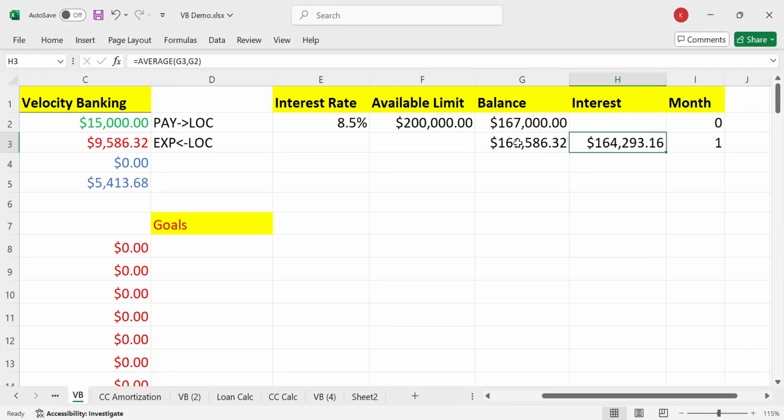And then you might be like, oh my goodness, the interest is 164 grand. No, it's the average daily balance times the interest rate, which we'll say is 8.85. My home equity line of credit is actually 8, so 8.85, okay? And you might be thinking, oh my goodness, the interest is 13 grand? No, no, no. The interest rate is quoted annually, but they always calculate it monthly, so you divide by 12, right? Isn't that funny how that works?